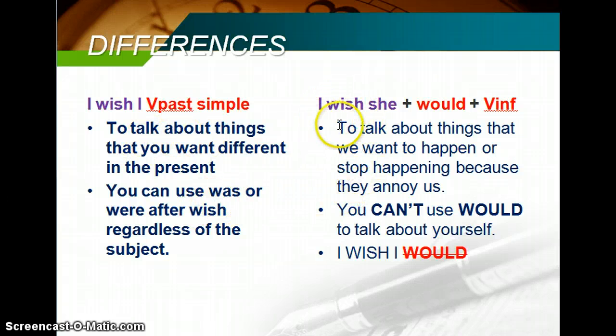Whereas I wish she would and the verb in infinitive, we use it to talk about things that we want to happen or stop happening because they annoy us. You can't use would to talk about yourself. So for example, I wish I would. No. You would use the verb past simple. So when you want things to stop happening because they annoy you, when you want somebody else to stop doing something, you use these.